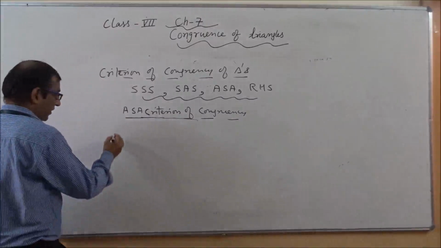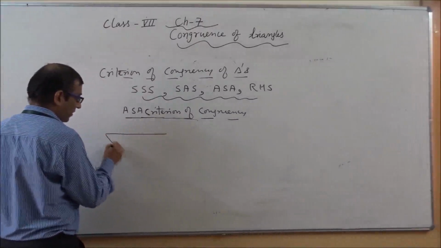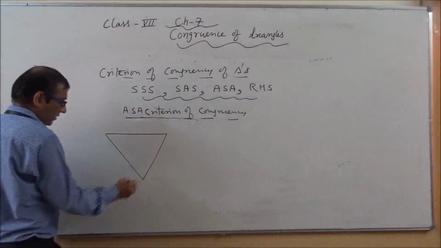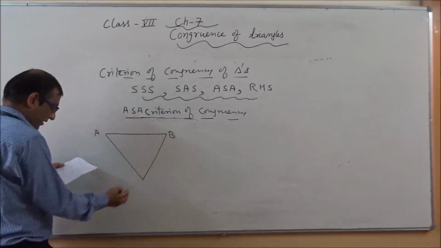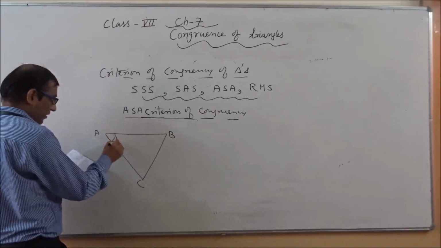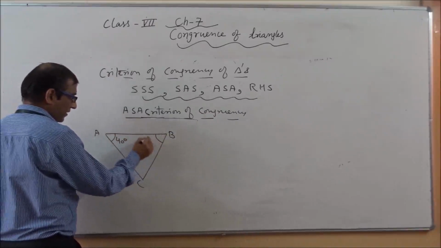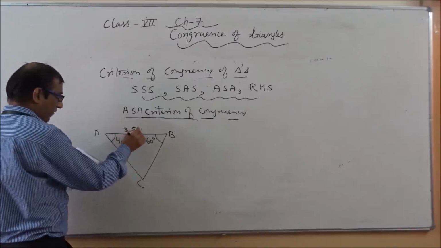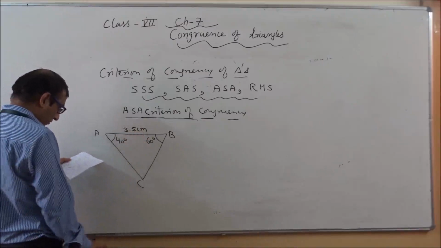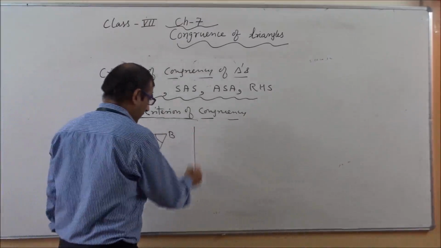So this time I will take another triangle, that is ABC. This is 40 degree, 60 degree. This is 3.5 centimeter.